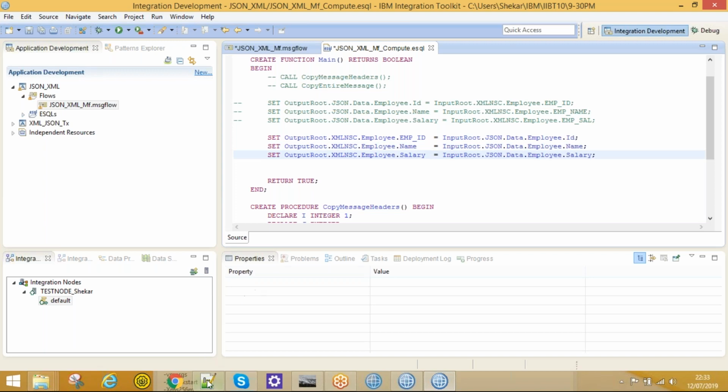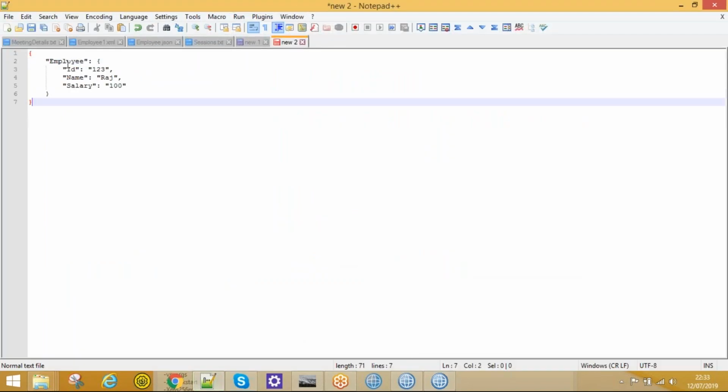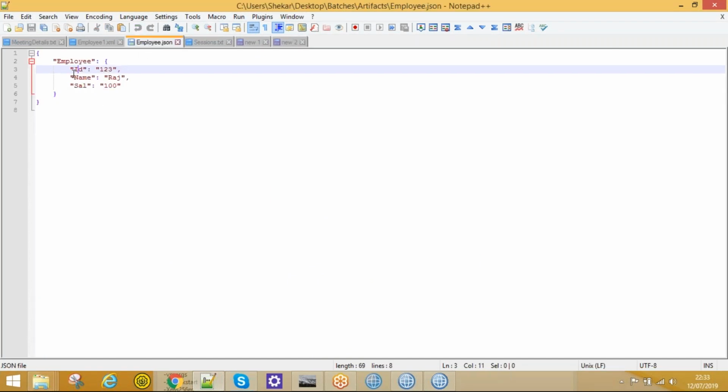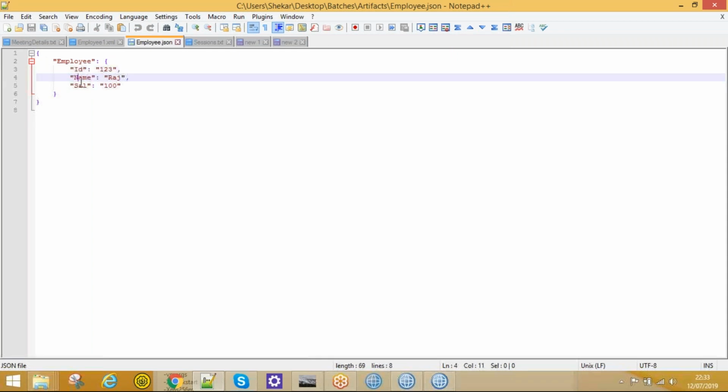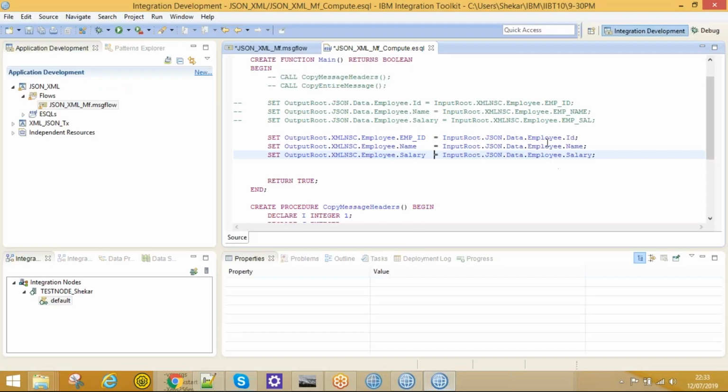See, let me show that JSON message. Yeah, this is my JSON message, right? Let it be salary then. Or else employee.json. Yeah, sal. Employee ID, name, sal. We need to make sure that the incoming element names should be the same. Employee ID, name, sal. So here employee ID, name, sal. It should be sal.